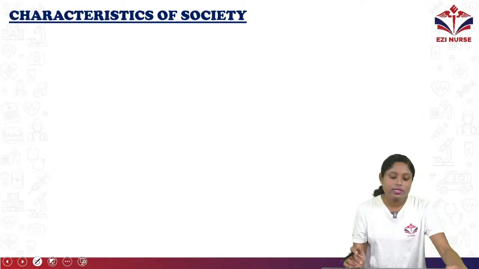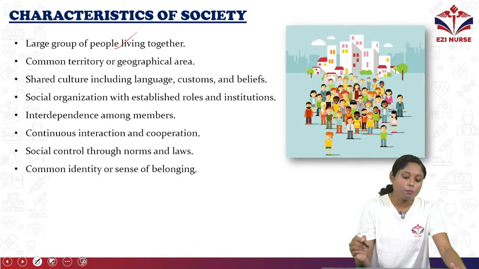Now we are going to see the characteristics of society. So what are the main characteristics of society? A large group of people living together.